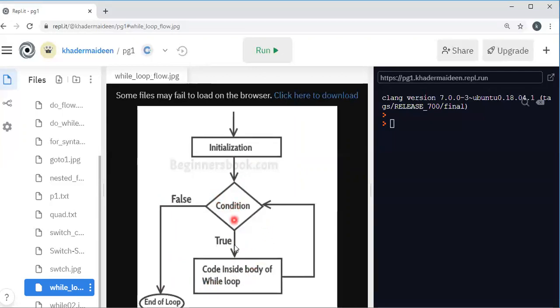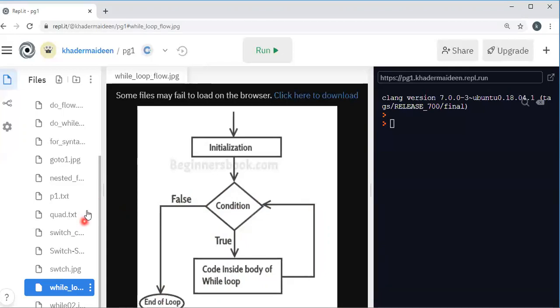When the condition is true, this will be executed. True means this executes again, and it evaluates the condition again. The loop is repeated until the condition is false. When the condition is false, it comes to the end of the loop. So this is the use of the while.